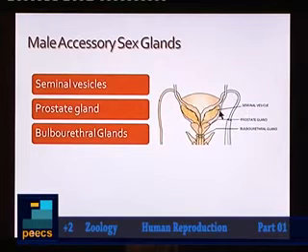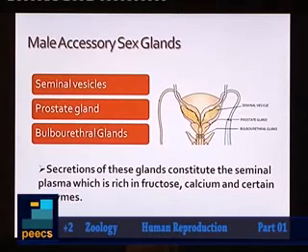You can see in this diagram a pair of seminal vesicles, a single prostate gland, and also a pair of bulbourethral glands. The collective secretion of these accessory sex glands is known as seminal plasma. Seminal plasma will provide all the nourishment for the developing sperms, because seminal plasma contains fructose.